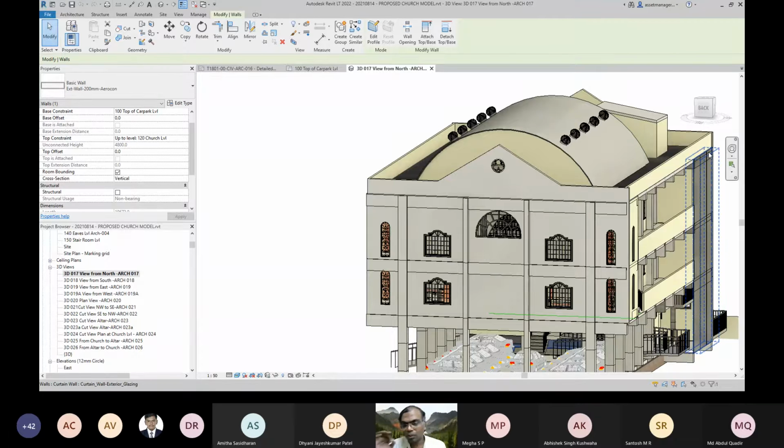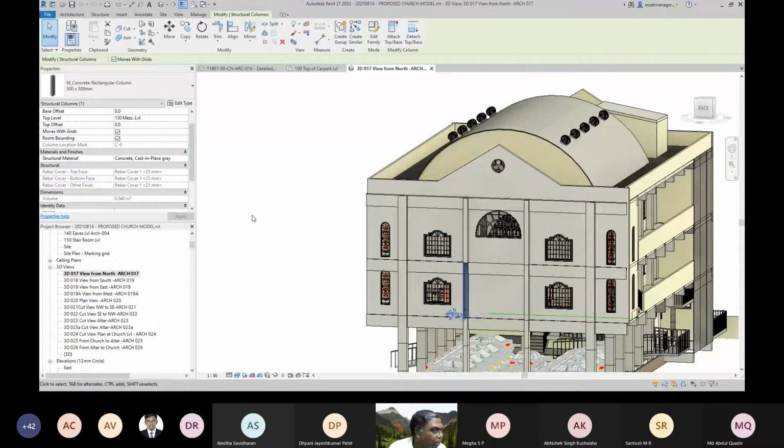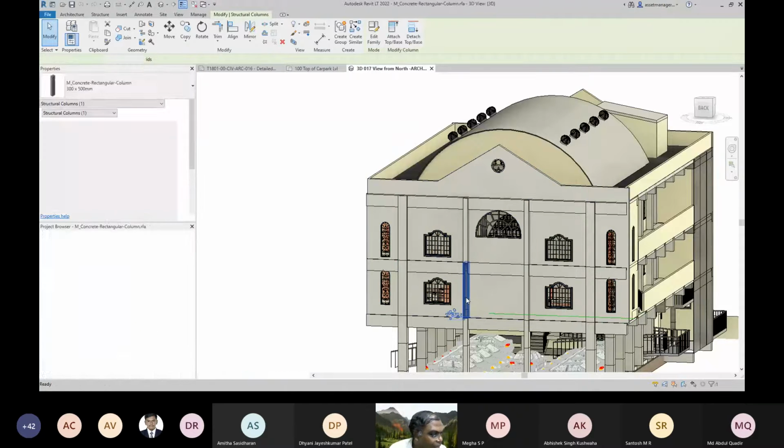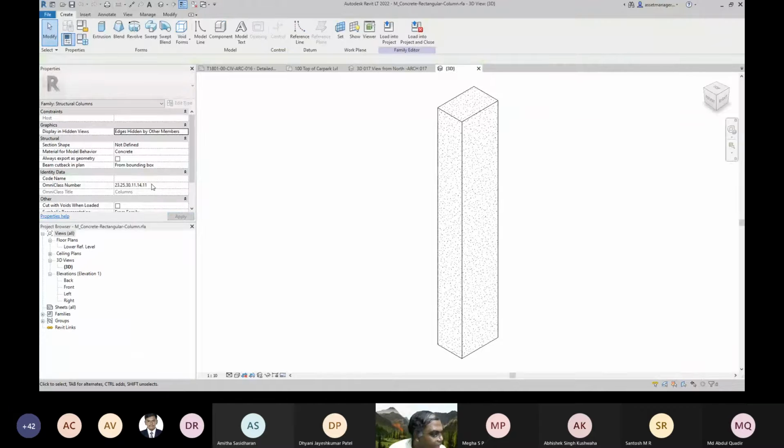Now, what is the advantage? If you are going to have prefabricated technologies, see here, this particular column will have a column mark, which means that we can tell what exactly this code is. And suppose this is getting designed, so the design engineer has given his design for this particular element. It gets fabricated, and they can put a QR code or something like that.